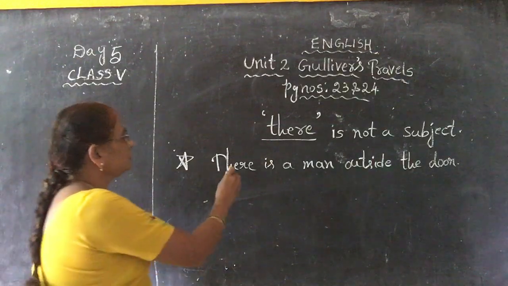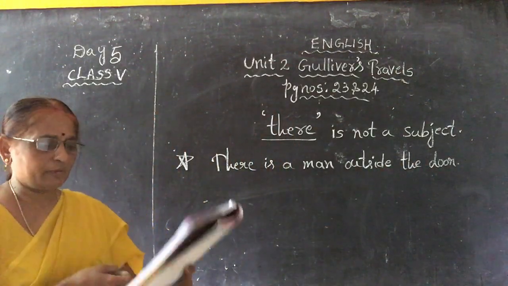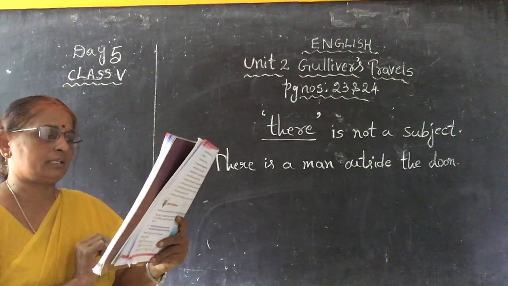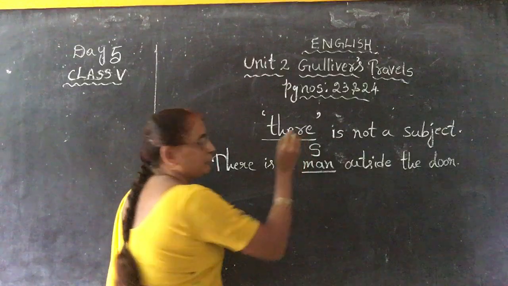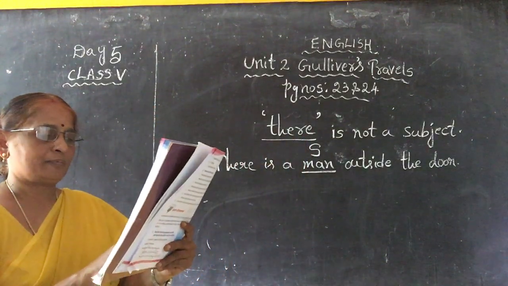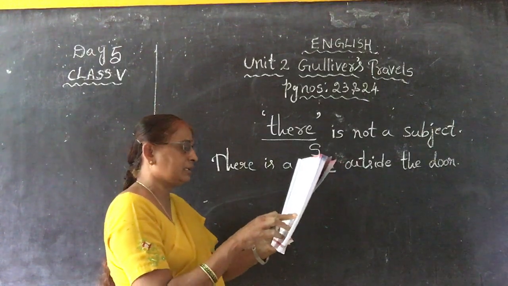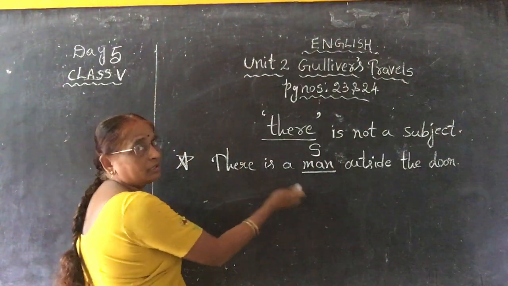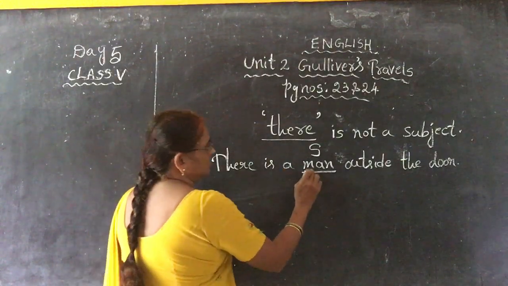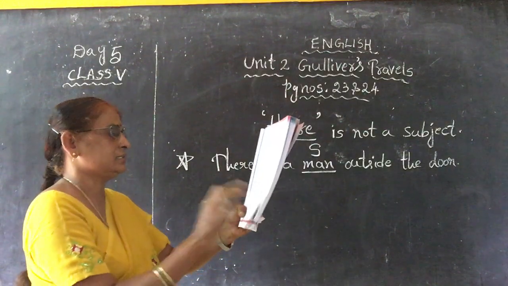Okay, children. So, there is a man outside the door. Then which is called the subject here? Tell me. See, there is a man outside the door. Here, man is the subject. Man is the subject, not "there". "There" only refers to the subject which is mentioned after it. Man is the subject. "There" is not a subject in this sentence.